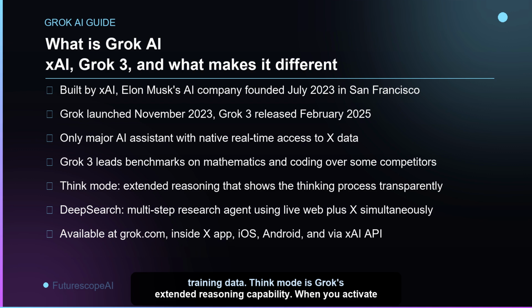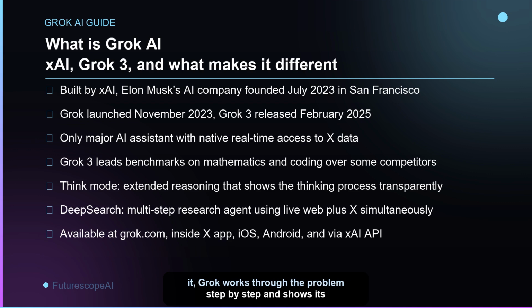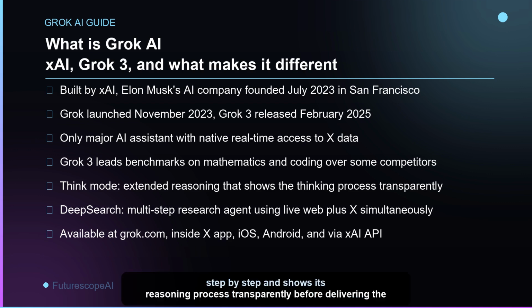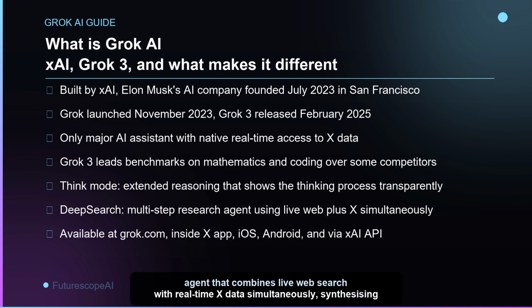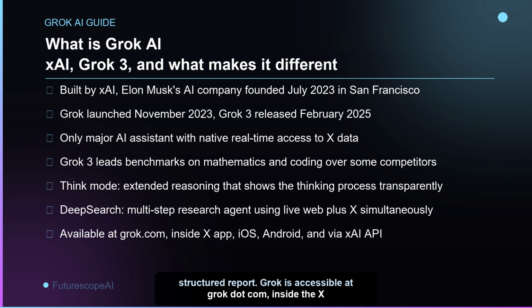Think Mode is Grok's extended reasoning capability. When you activate it, Grok works through the problem step by step and shows its reasoning process transparently before delivering the final answer. DeepSearch is the research agent that combines live web search with real-time X data simultaneously, synthesizing results from both sources into a structured report. Grok is accessible at Grok.com, inside the X mobile app, on standalone iOS and Android apps, and through the xAI API.